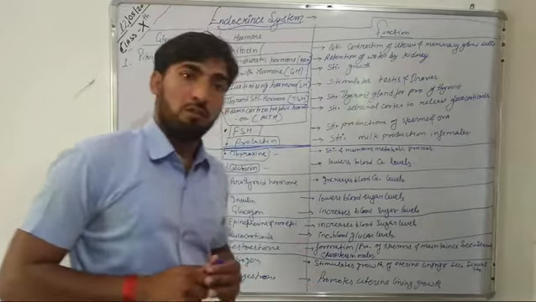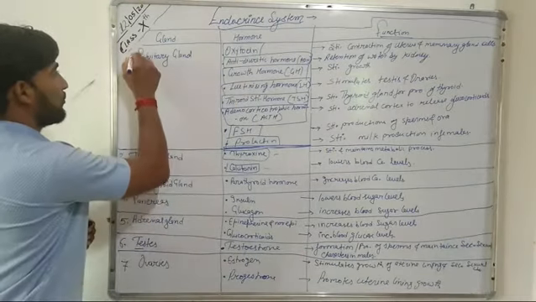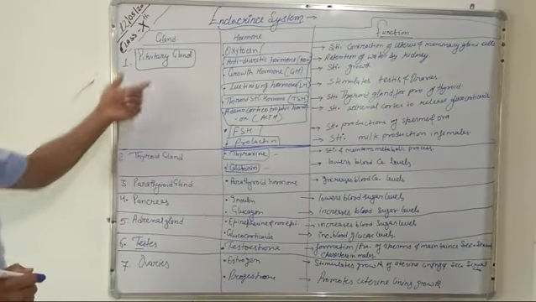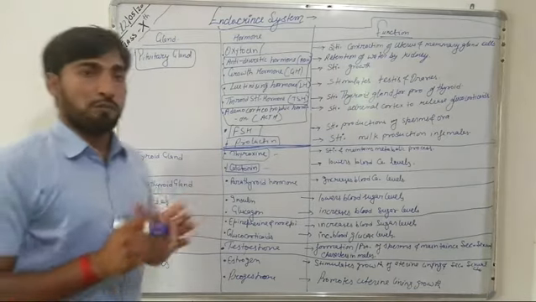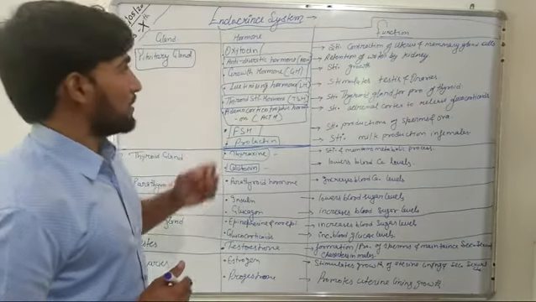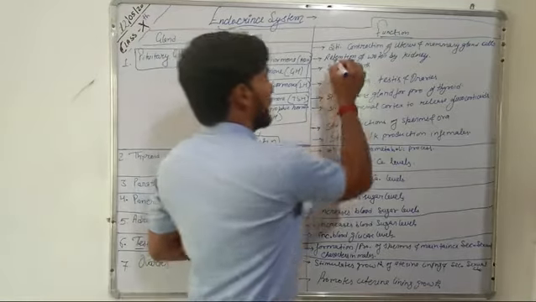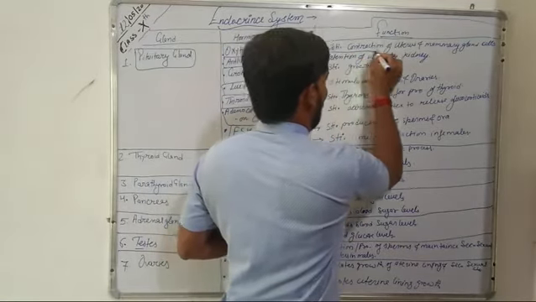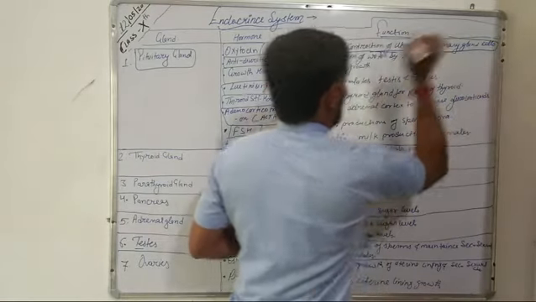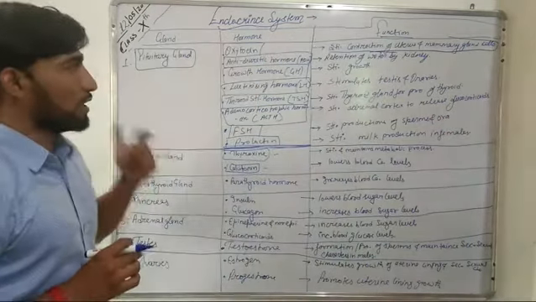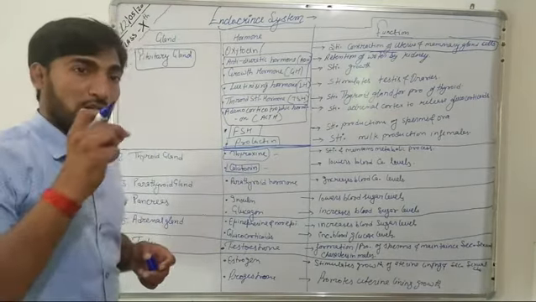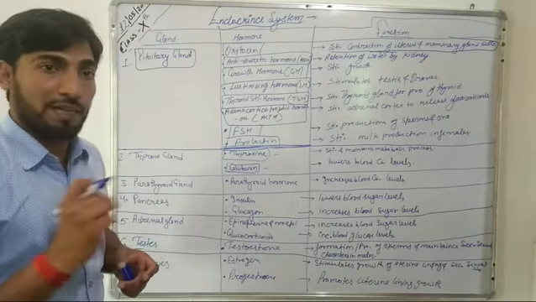So starting with our first gland, that is pituitary gland, that is also known as the master gland. This pituitary gland is responsible for the secretion of several hormones. The first is oxytocin, and the main function of oxytocin is stimulation of contraction of uterus and mammary gland cells. So the main function of oxytocin is that it stimulates the contraction of the mammary and the uterus gland cells.